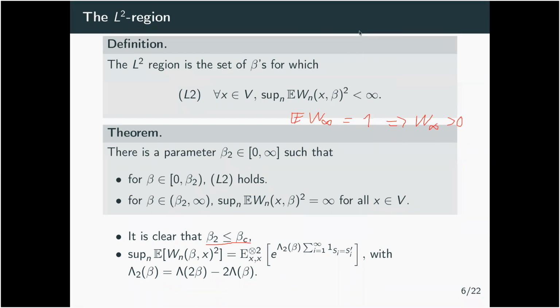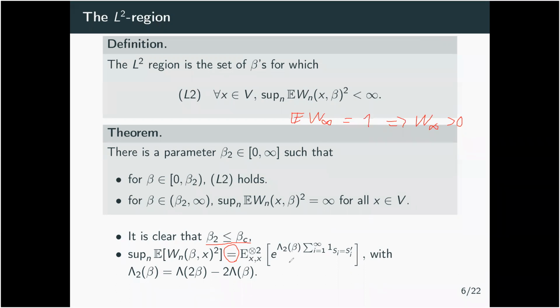One of the interests of this region is that the L2 condition is really reduced to a condition on the walk itself. If you look at this equation, you see that the second moment depends only on the walk itself.